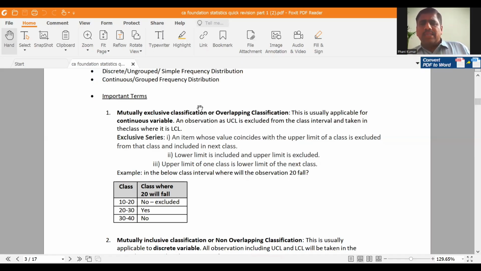Upper limit of one class is the lower limit of the next class, 0 to 10, 10 to 20. Upper limit of one class is equal to the lower limit of the next class: exclusive series. I have given an example, 10 to 20. The class where 20 will fall: it will not fall in the first class, it will fall in the next class, 20 to 30. Upper limit is excluded and it is included in the next class. Only the lower limit of that class is included and the upper limit is excluded. That is exclusive series, or overlapping series.